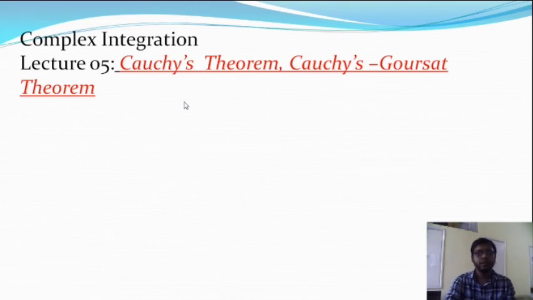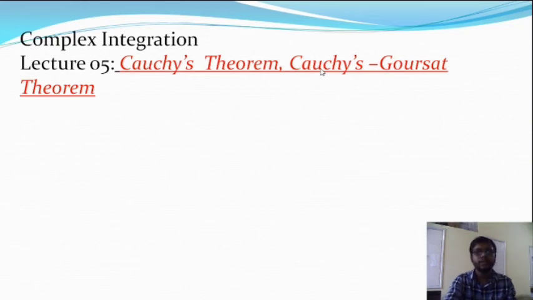After that I discussed Riemann integration in complex plane, and some theorems and examples on it. So today we are looking at Cauchy's theorem and Cauchy-Goursat theorem.